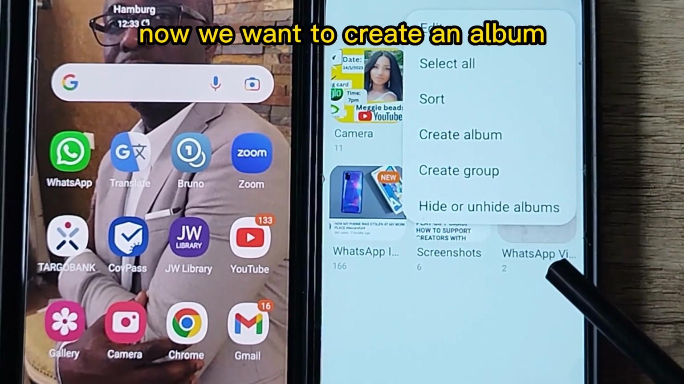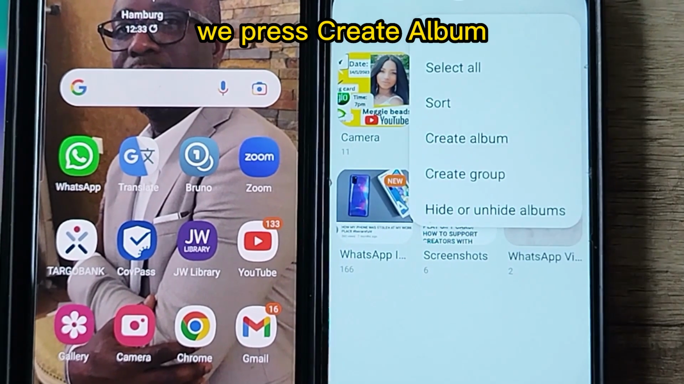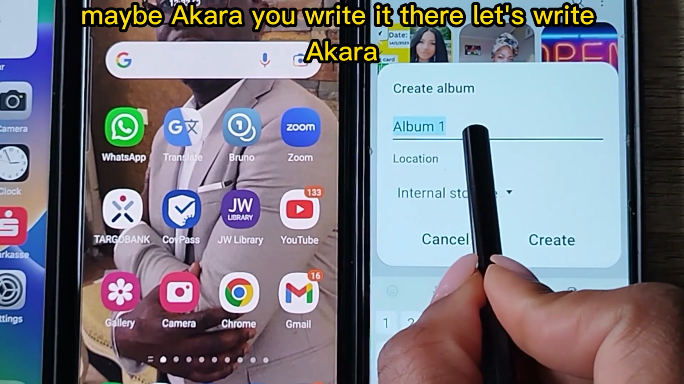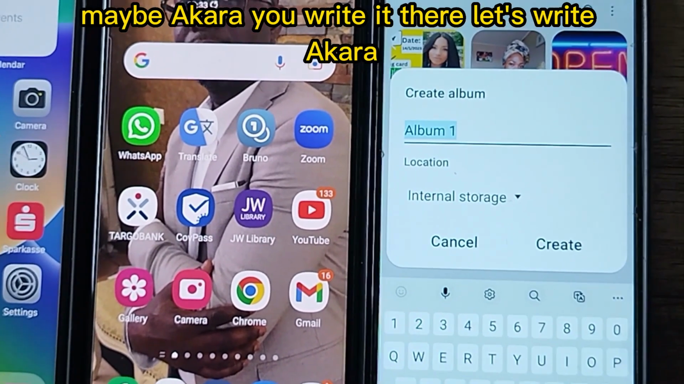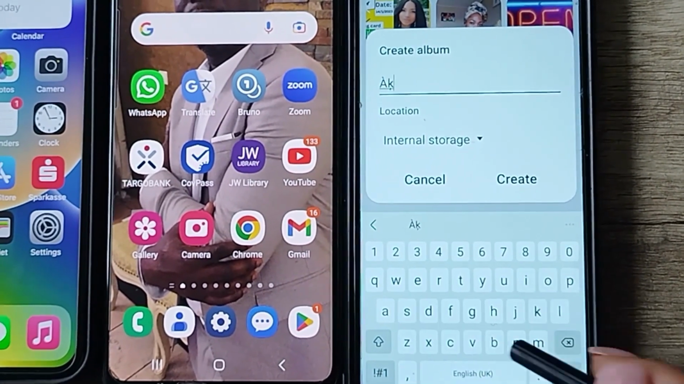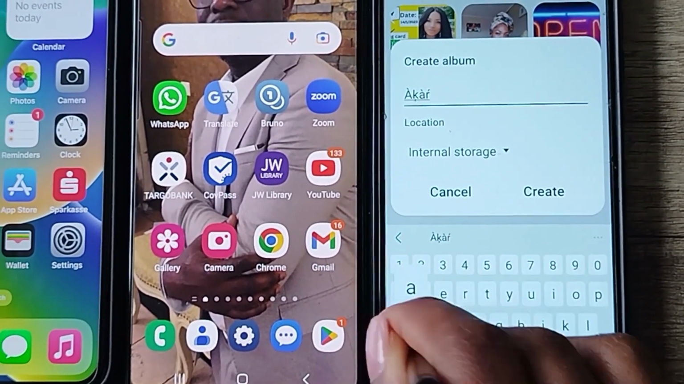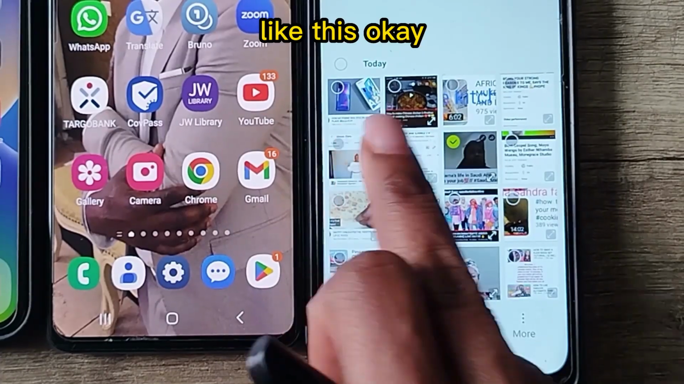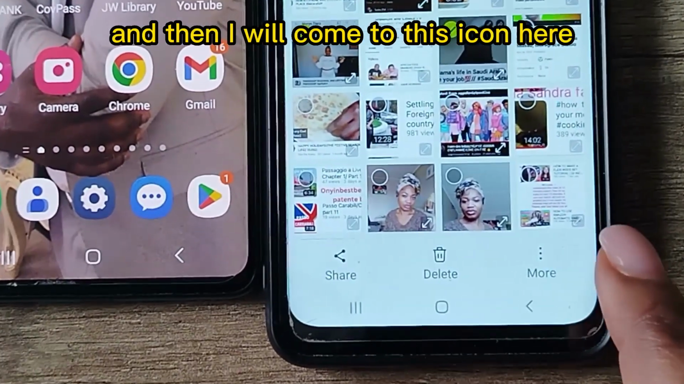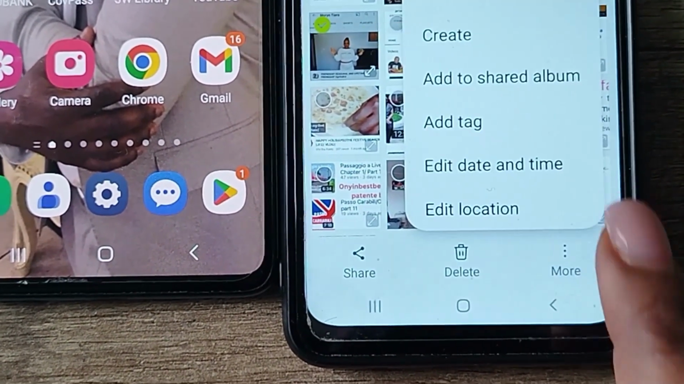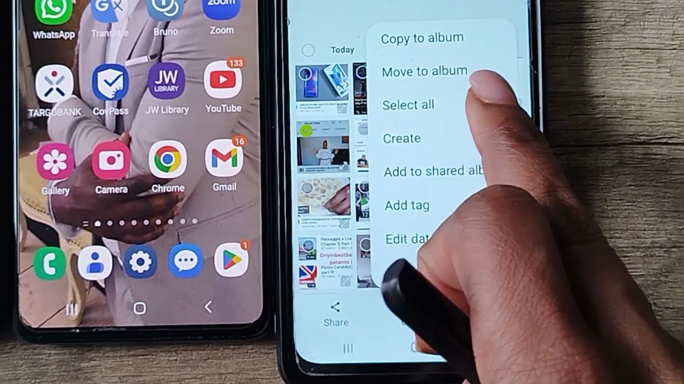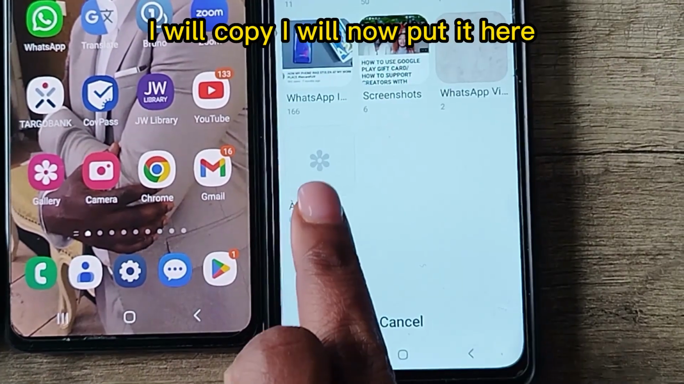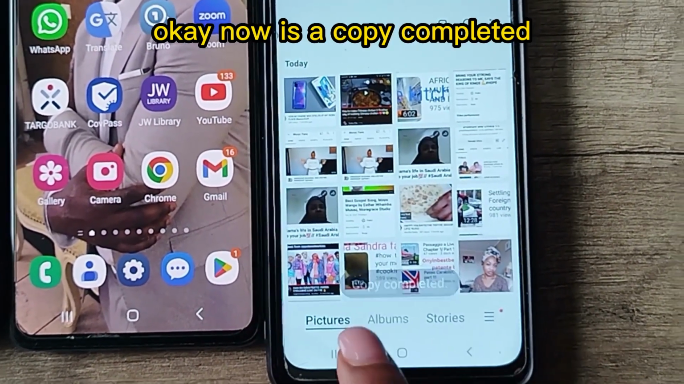Now we want to create an album. We press create album, and here you write the name, maybe akara. You write it there. You can add location or wherever like this. Then I will come to this icon here. I will say move, or copy. I will copy. I will now put it here. Okay, now it says copy completed.